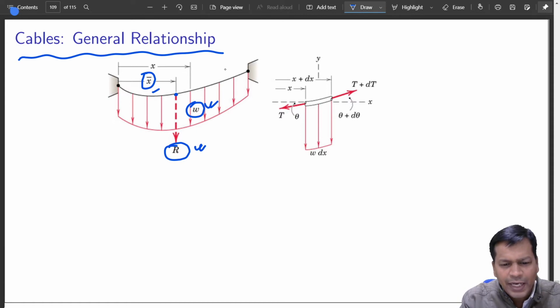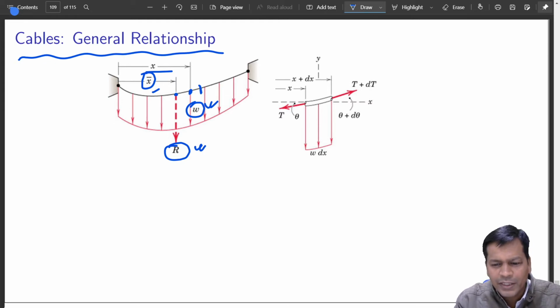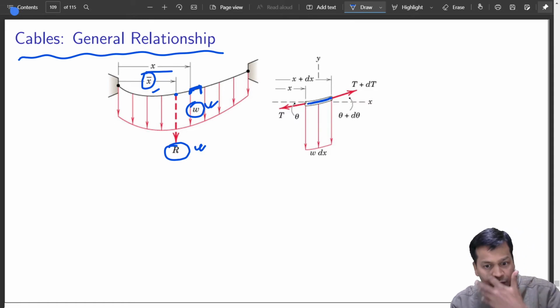So let us say at a distance x, you are taking a small element of some length dx. So that is our old way of doing it. You take at a distance x a small cable segment of length dx. It is dx because we assume slope is almost negligible.